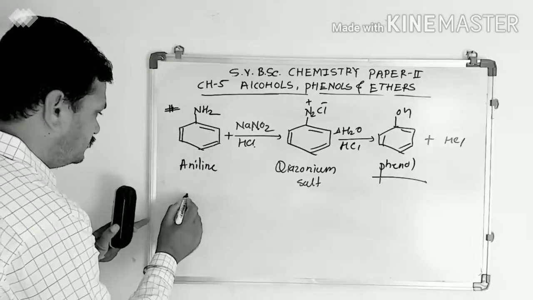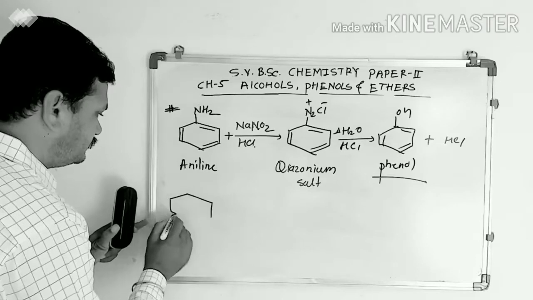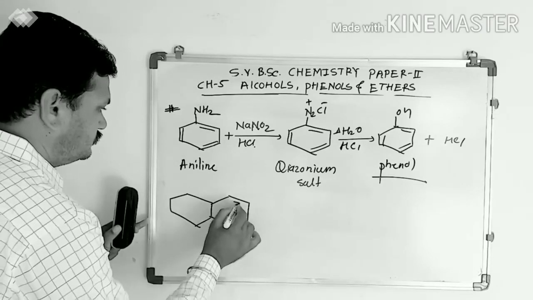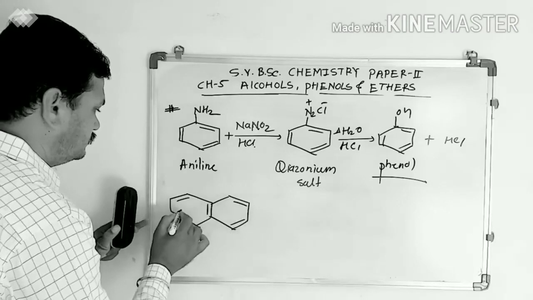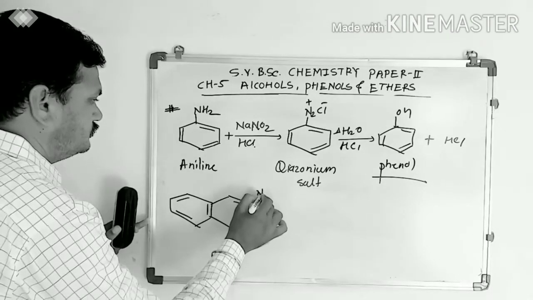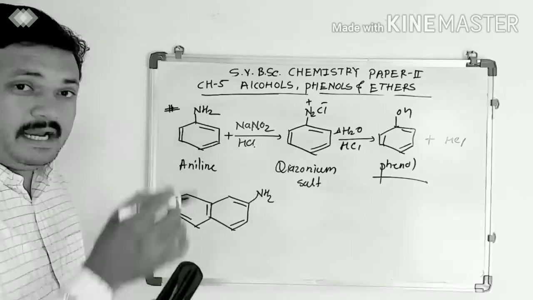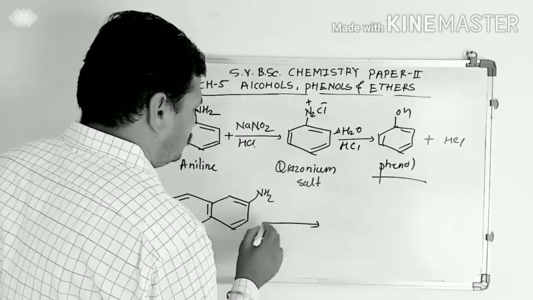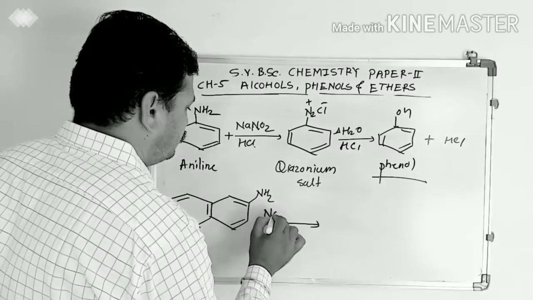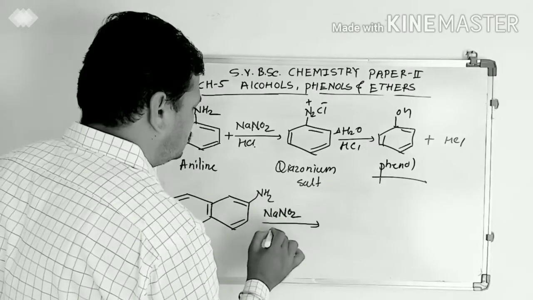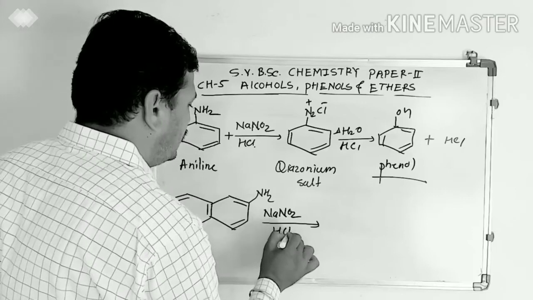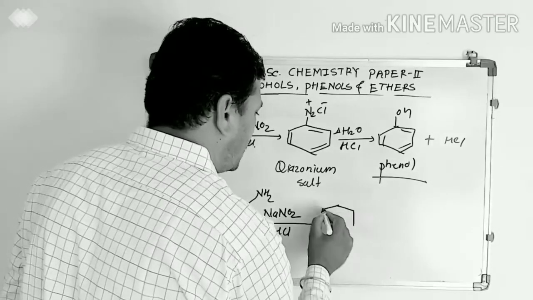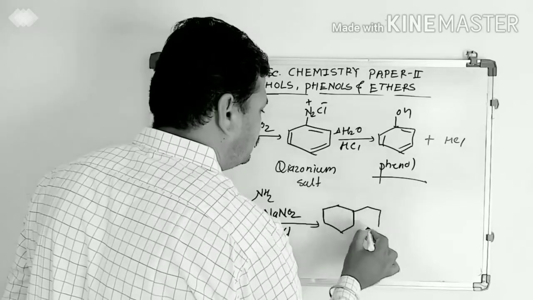Similar reaction. 2-amino naphthalene, when treated with NaNO2 HCl, the same formation of diazonium salt takes place.